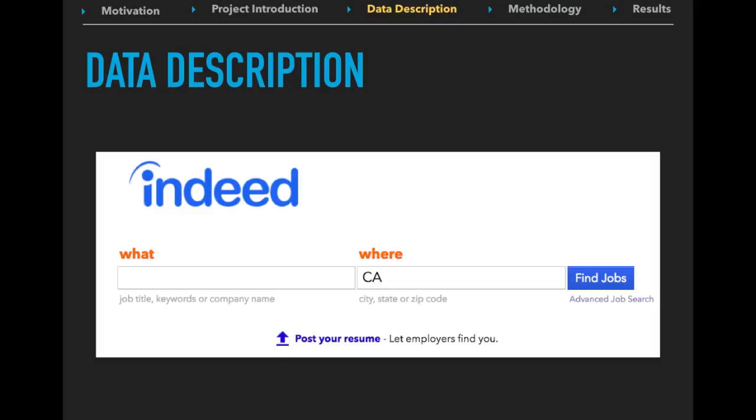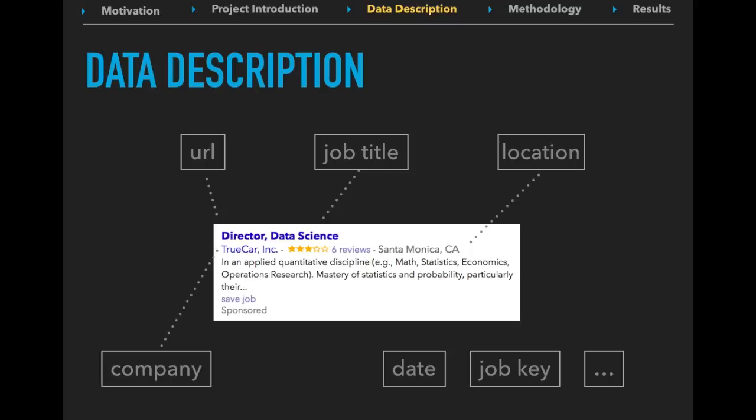To answer these questions, we borrowed data from the Indeed website. It's a job searching website where you can specify the keywords like job title, major, location, job type, and so on, and it will return a list of job posts that match your keywords. For example, this is one result of the search of statistics. We can obtain the information of the job title, the company name, and the location of the company, also the URL that links to a more detailed job description. And other information such as the date of the post, the job key, and more can also be extracted from the API of this Indeed website.